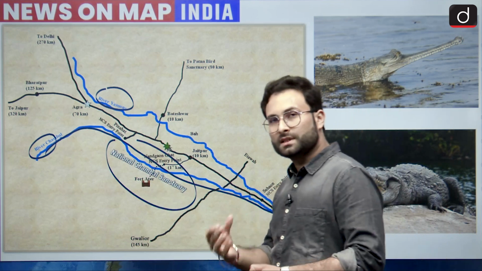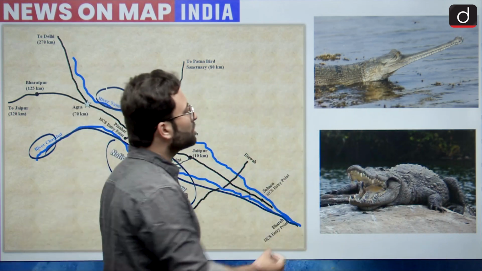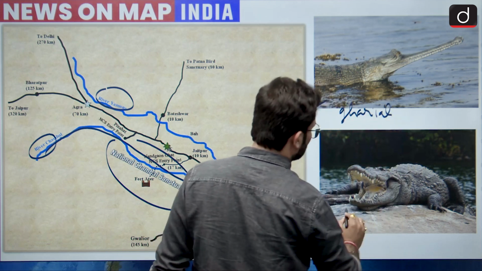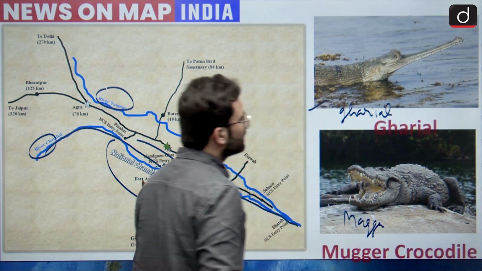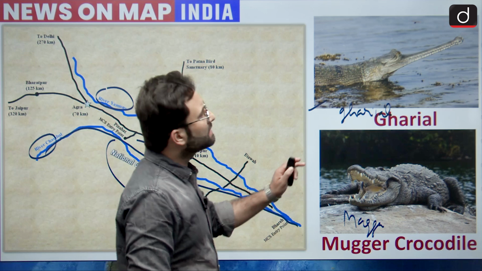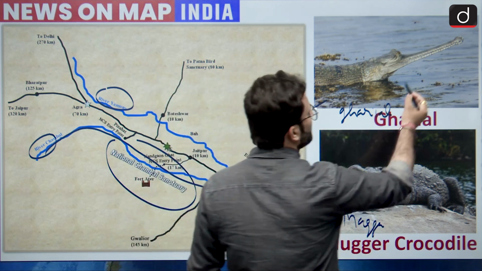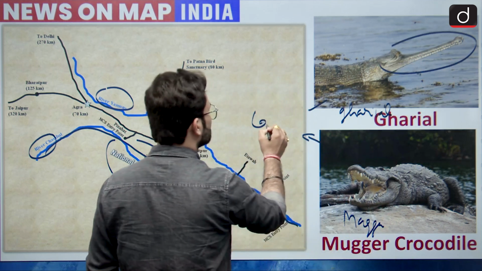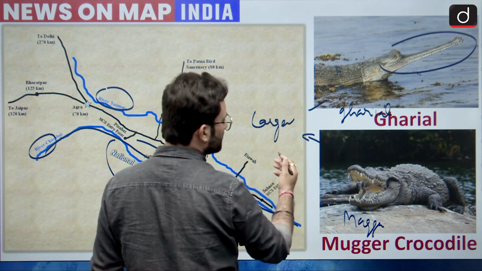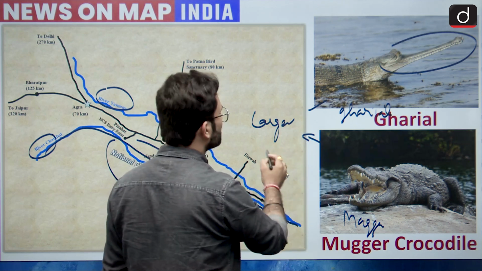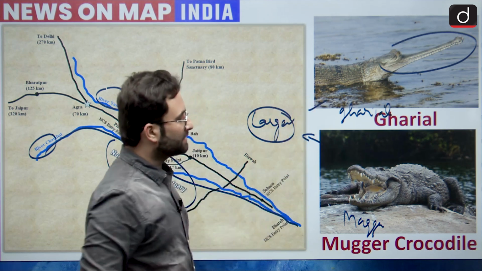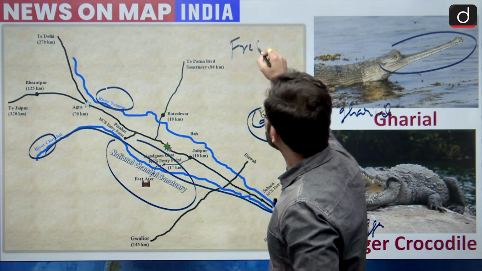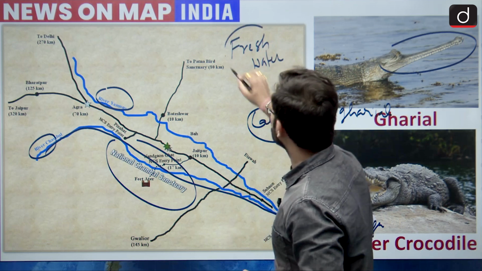Now we are talking about two species which live here. This is your Ghadial and this is basically your Magar. So this is the Ghadial and Magar crocodile. You can see there is some difference between these two. The Ghadial has a long beak, and the Magars are larger in size. Please remember these differences, so you will be able to identify these two species. Both of these species are basically freshwater crocodiles, and that is why they are found in Chambal.